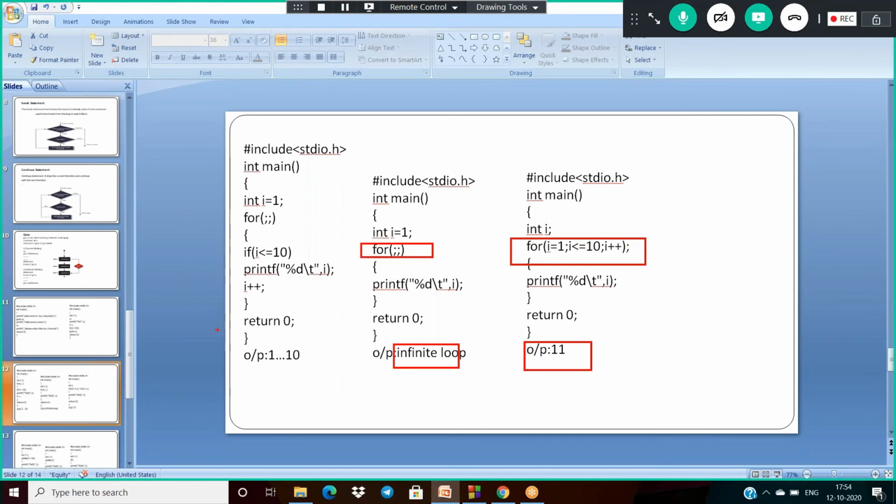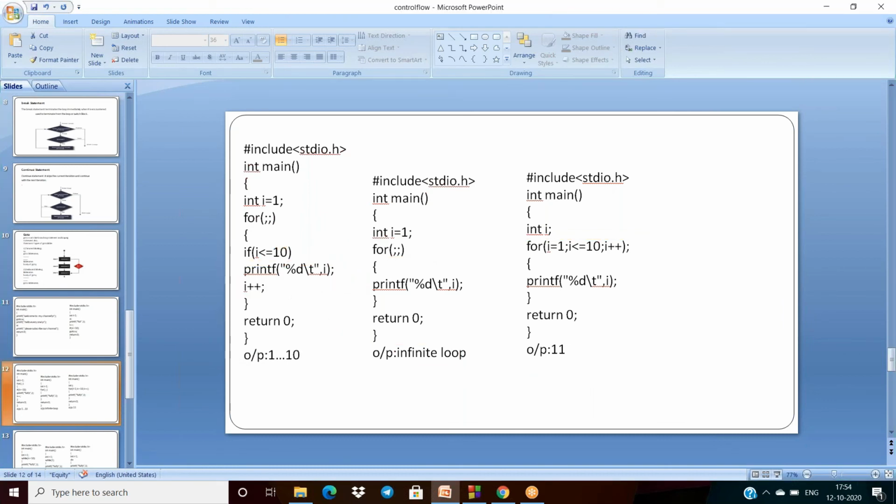In this case, the output will be 11, and I want to make this finite here. Otherwise, you can also use this condition: if I less than or equal to 10 only, we are printing and I plus plus. You can use any one of them. Then I'm converting this for loop with two semicolons, proper condition and proper increment is there, so that is why it is okay, finite.